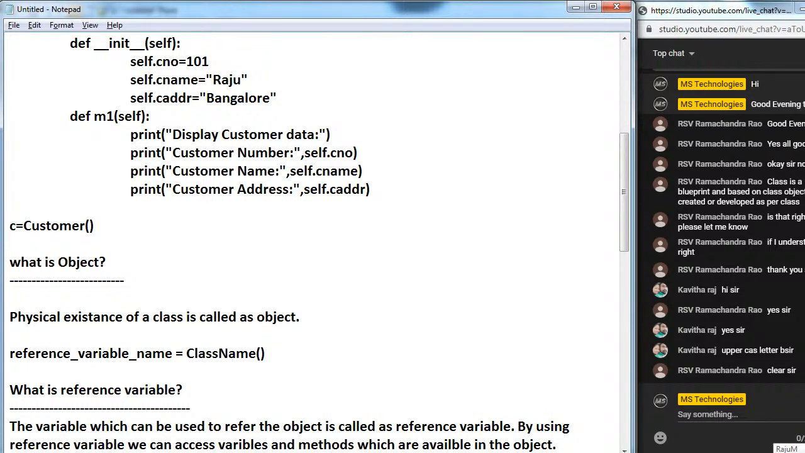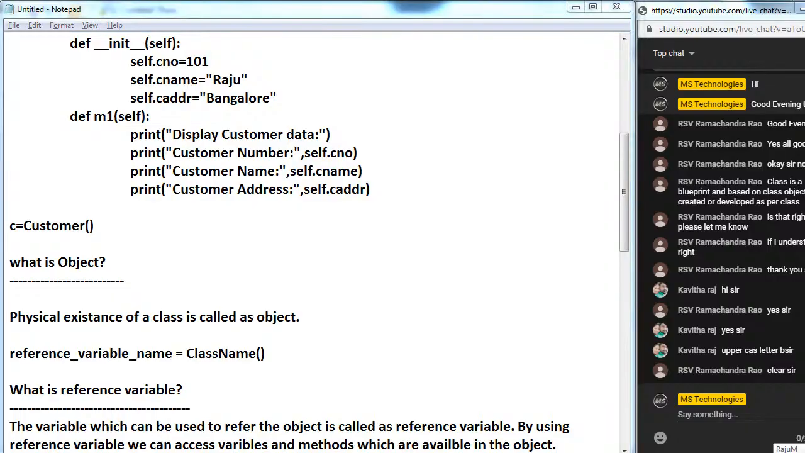Inside the object, whatever variables and methods are there, we can access them by using this reference variable. Clear? What is a reference variable? The variable which can be used to refer to the object is called a reference variable. By using a reference variable, we can access variables and methods which are available in the object.